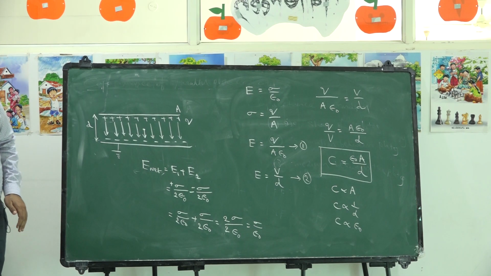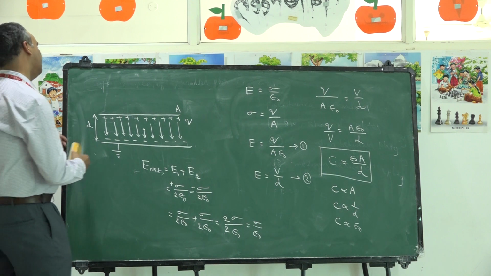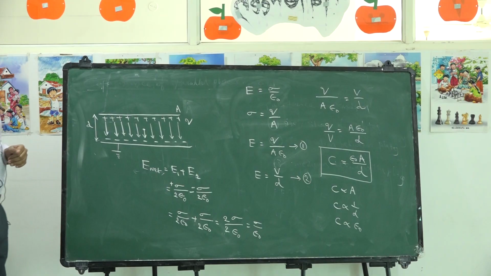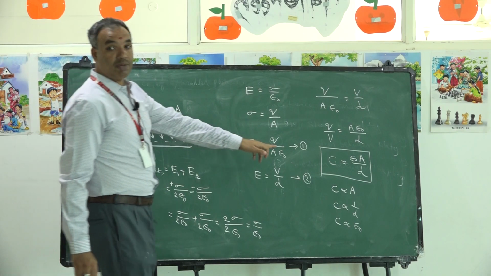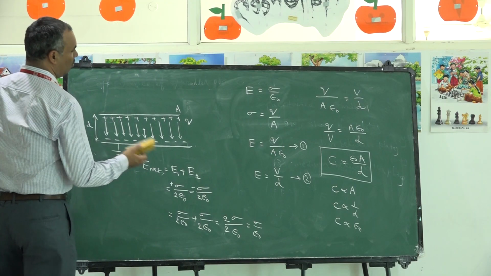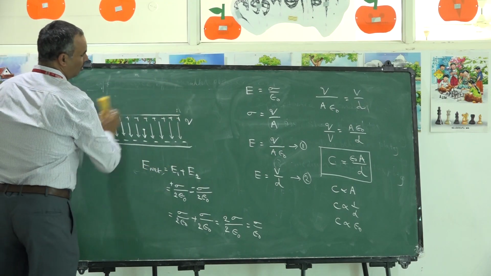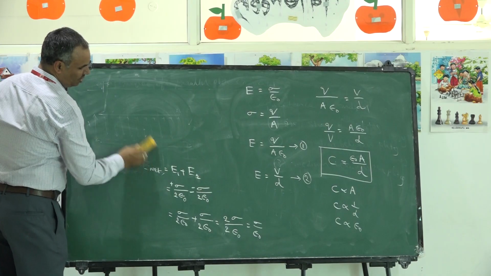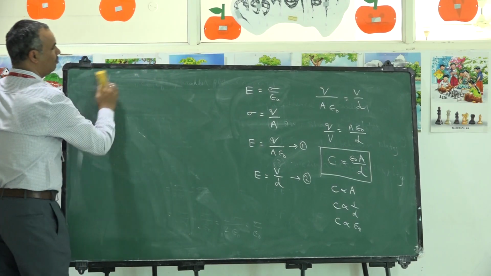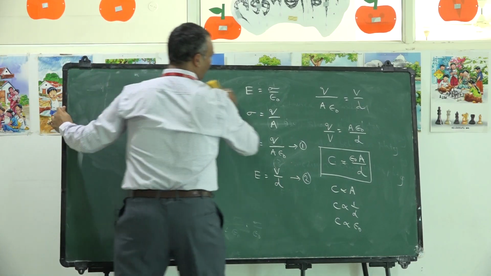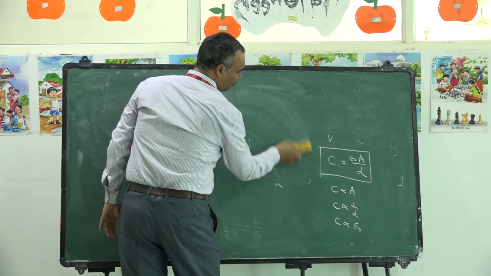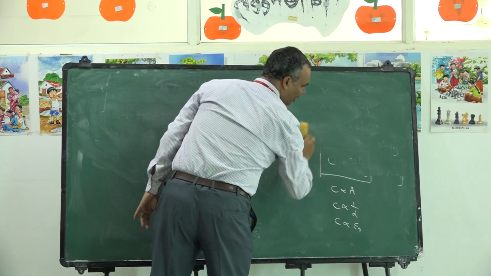Now let us understand another capacitor. As the plates are parallel to each other, this capacitor is called a parallel plate capacitor. All of you remember this formula, epsilon naught A by D. It is very useful for doing problems related to this capacitor. Now, let us discuss another capacitor called the spherical capacitor.